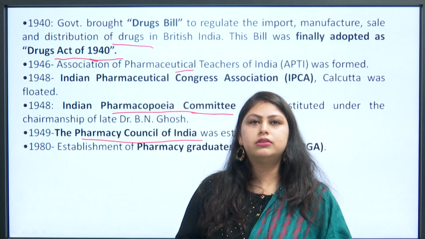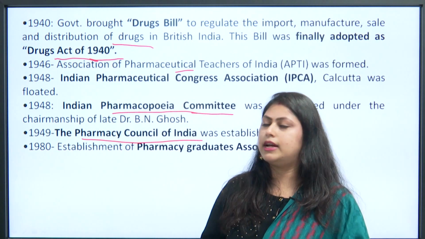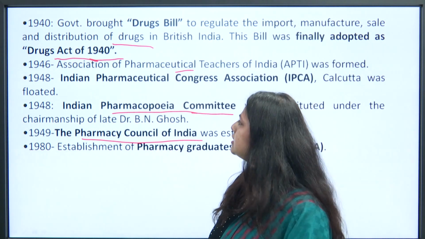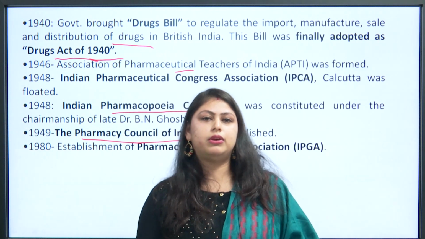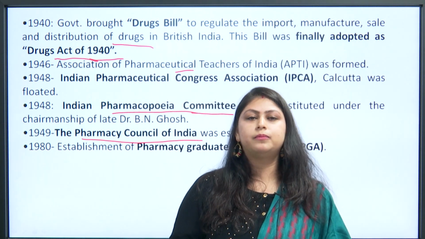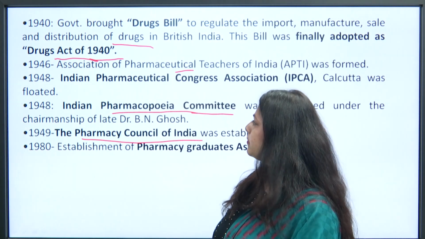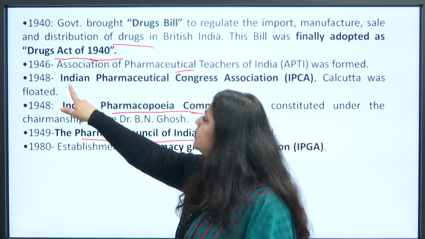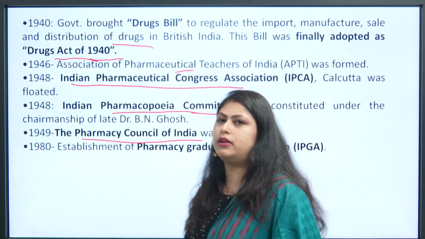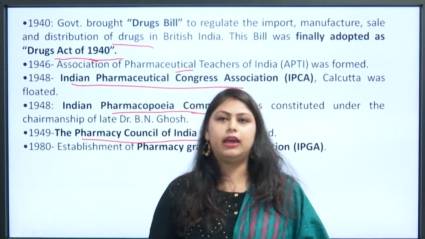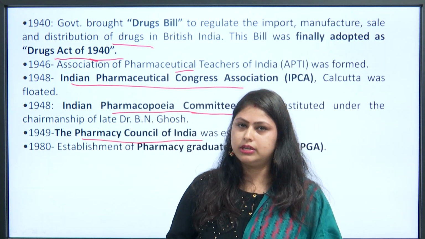Then the next association, 1946. In 1946, the Association of Pharmaceutical Teachers of India, in short APTI, was formed. Next, in 1948, the Indian Pharmaceutical Congress Association, also known as IPCA, Calcutta, was floated.